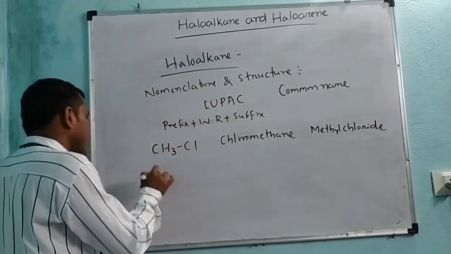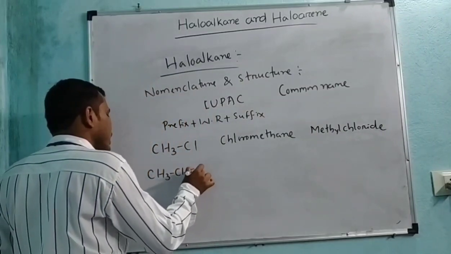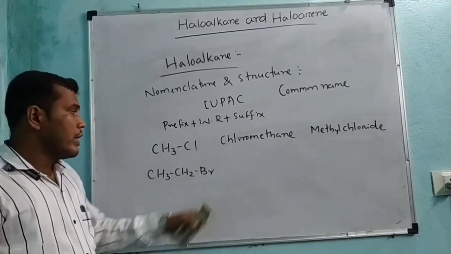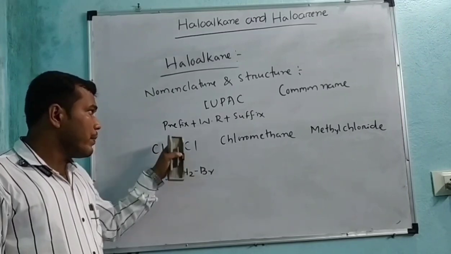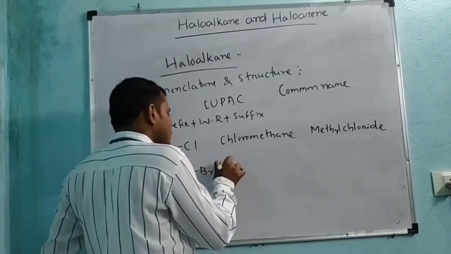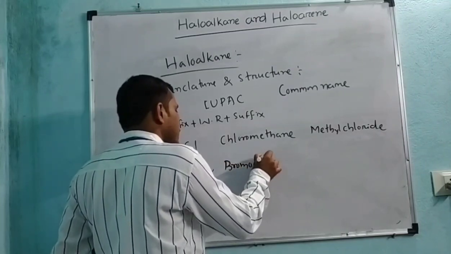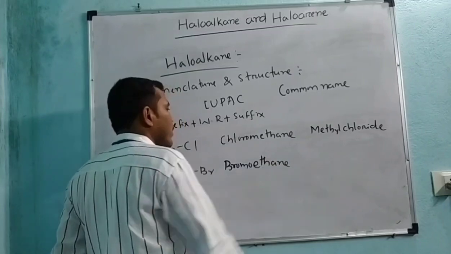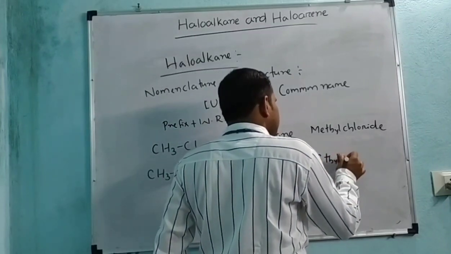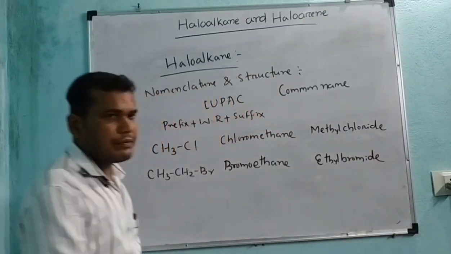Similarly, another one: CH3 CH2 Br. What is the name of this compound? Here the prefix is bromo, so this one is bromoethane. And in common name, this one is called ethyl bromide.